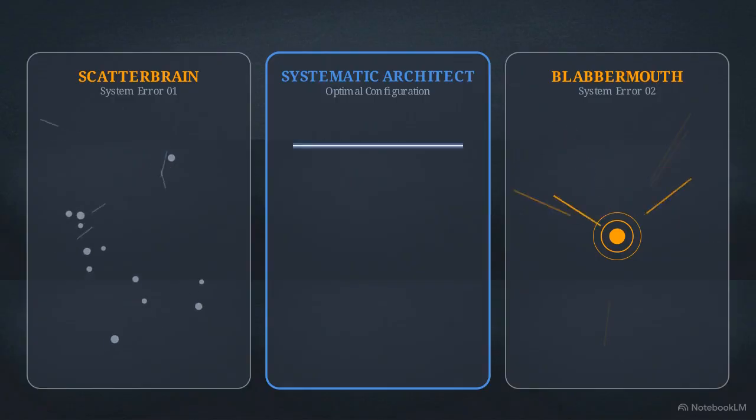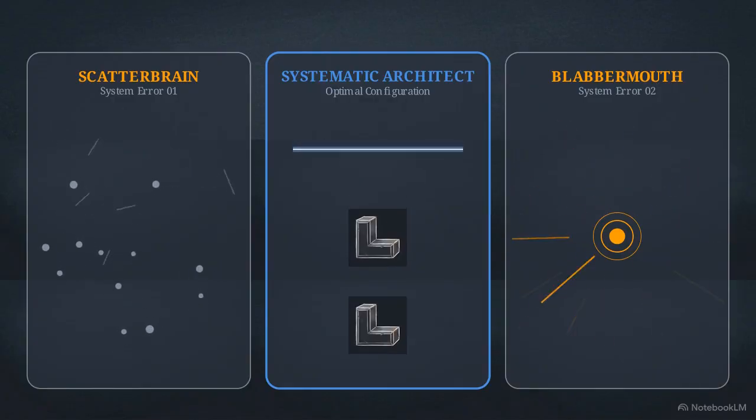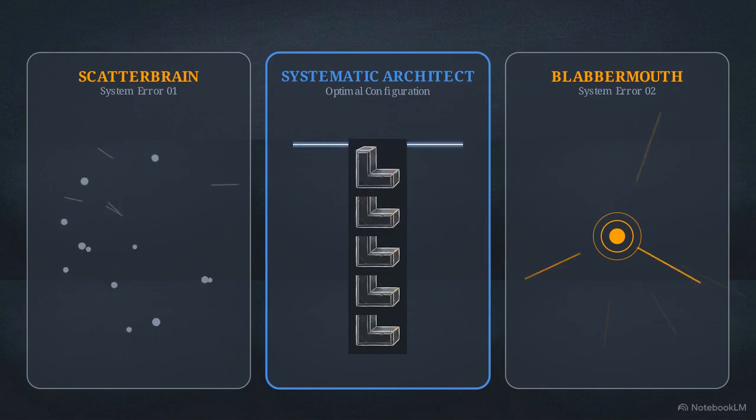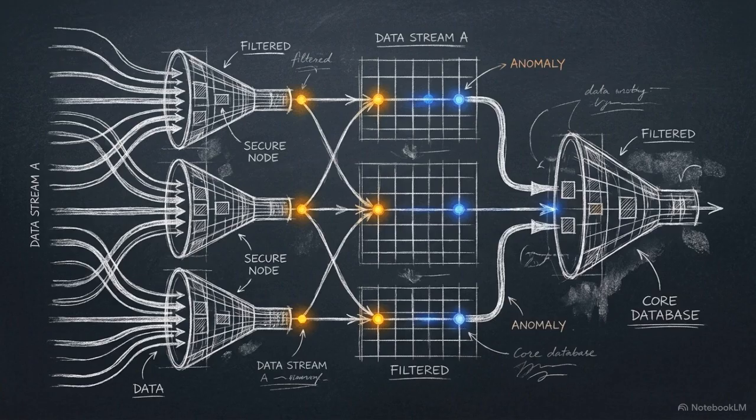The optimal configuration is the systematic architect. Operating on epistemic humility, the architect avoids both chaos and arrogance by treating every new idea as unverified software. The systematic architect manages information through a rigid internal system of queuing and benchmarking.